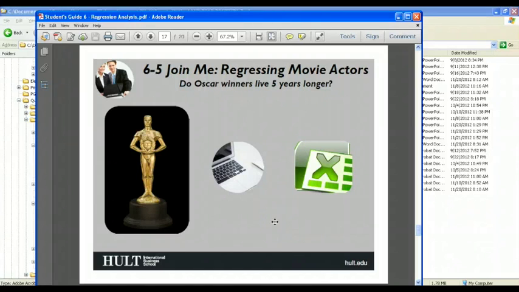This is a video that will help you to run regressions. This is the problem we're going to try to solve. Do Oscar winners live 5 years longer than those who don't win that Oscar?